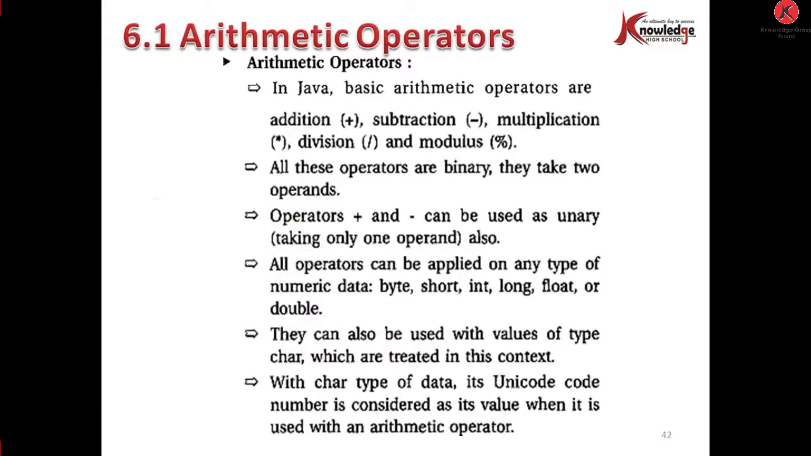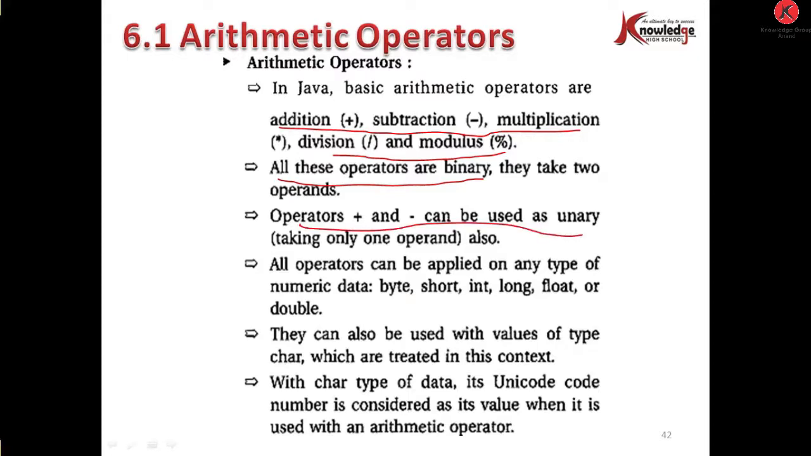So first of all, arithmetic operators. In Java, the basic arithmetic operators are addition, plus; subtraction, minus; multiplication, asterisk sign; for division, slash; and for modulus, percentage sign. All these operators are binary. They take two operands. Operators plus and minus can also be used as unary.